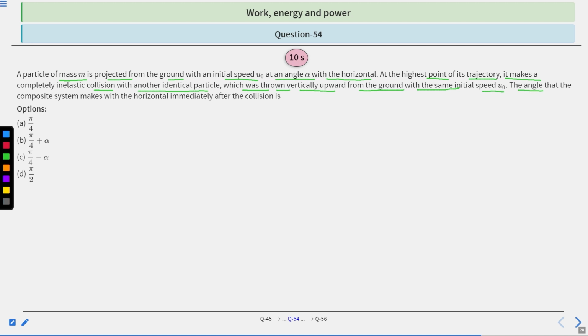The angle that the composite system makes with the horizontal immediately after the collision is: A pi by 4, B pi by 4 plus alpha, C pi by 4 minus alpha, option D pi by 2. You have 10 seconds to solve this question. After 10 seconds we will provide the solution.